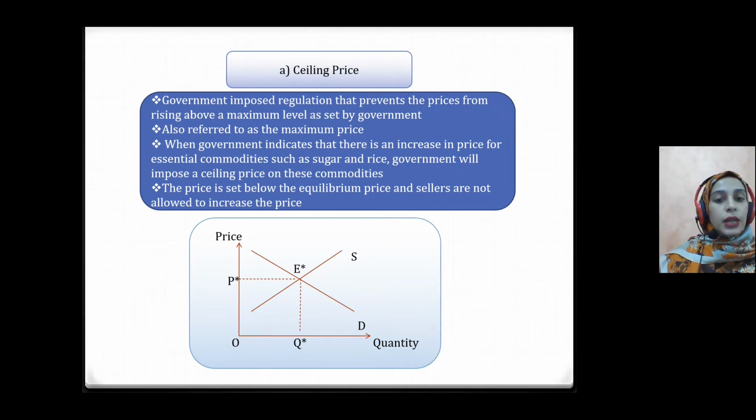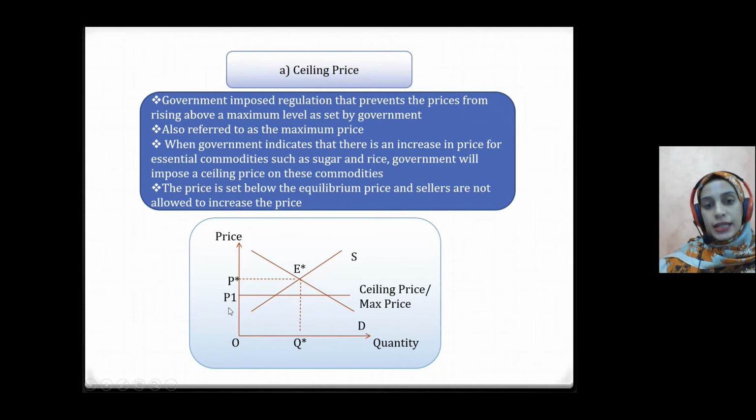So the price is set below the equilibrium price. This is the equilibrium condition, and the price ceiling will be set below the equilibrium price. This is the maximum price or price ceiling that government implemented. All the producers, suppliers or sellers need to obey this price, and they cannot sell above P1.